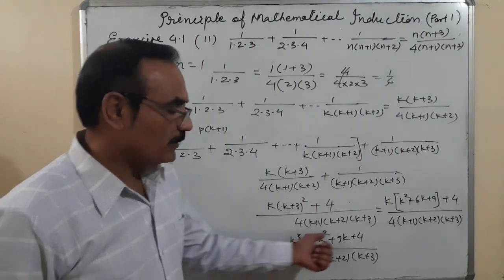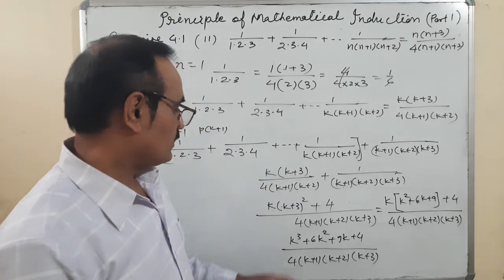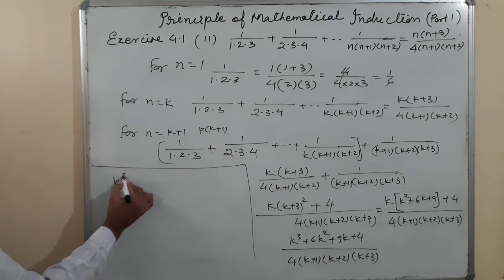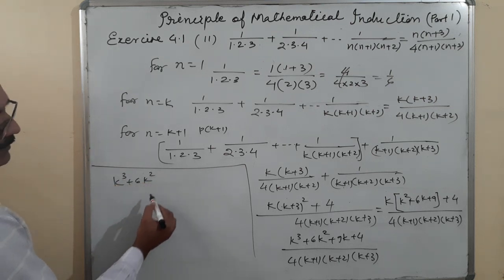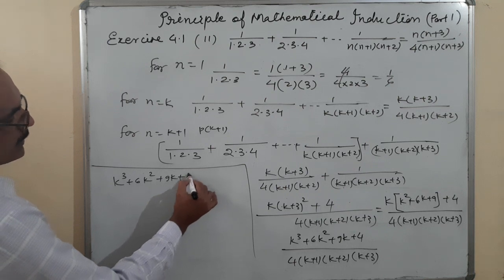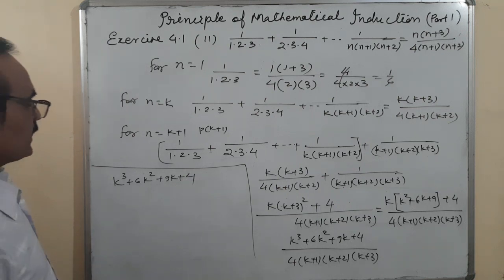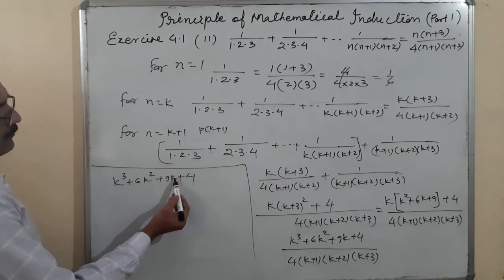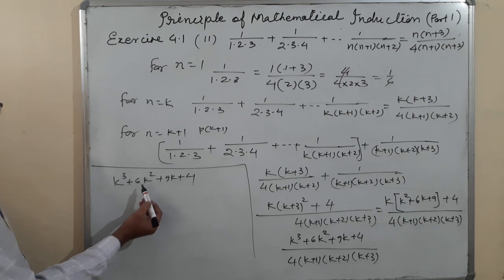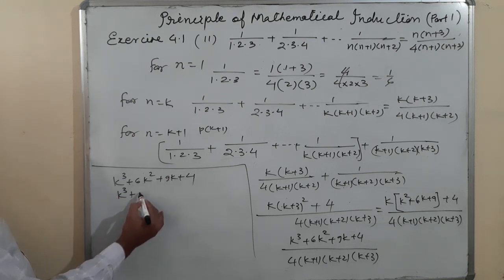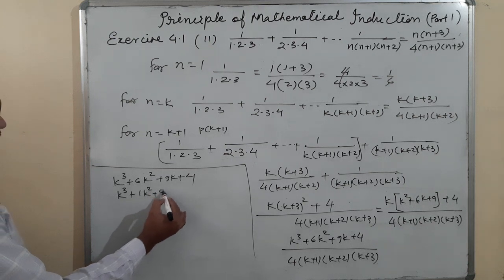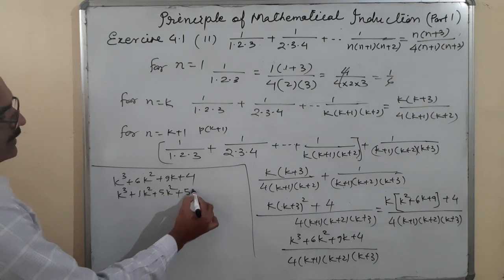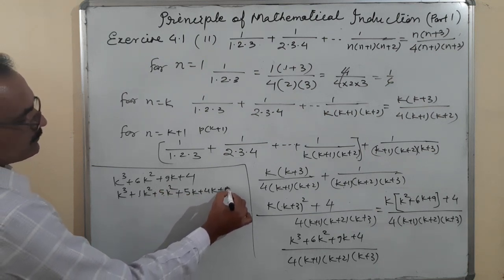This is a cubic polynomial. And how do we solve the cubic polynomial? Let me first simplify it: k cube plus 6k square plus 9k plus 4. We can split it: 4 is here, this 9 can be written as 4 plus 5, and this 6 can be written as 1 plus 5. So k cube plus 1k square plus 5k square plus 5k plus 4k plus 4.